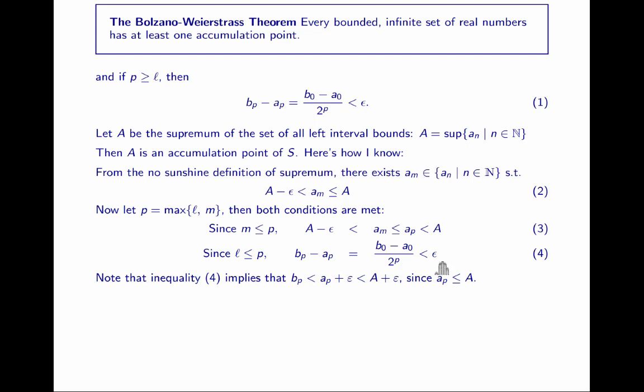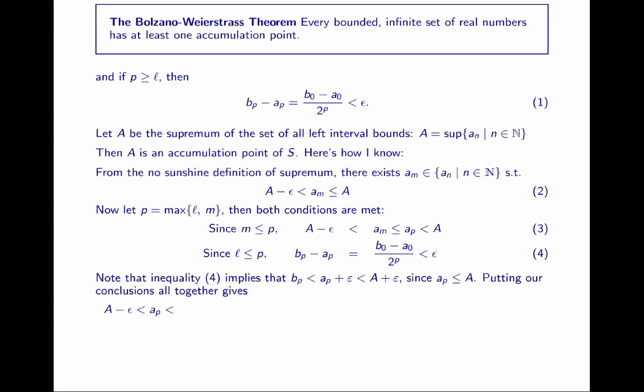Note that inequality 4, this one, implies that BP is less than AP plus epsilon. How do I know that? Well, I just added AP to this and to this. Now, how do I know that AP plus epsilon is less than or equal to A plus epsilon? Well, because AP is less than or equal to A. Which means this should be a less than or equal to. So you'll have to forgive me the typo, I hope.